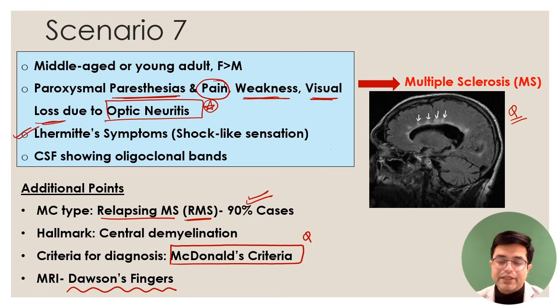So in the periventricular region, discrete patches or plaques of demyelination are seen like this. This is called Dawson's fingers, and this is the radiological diagnostic feature of multiple sclerosis.